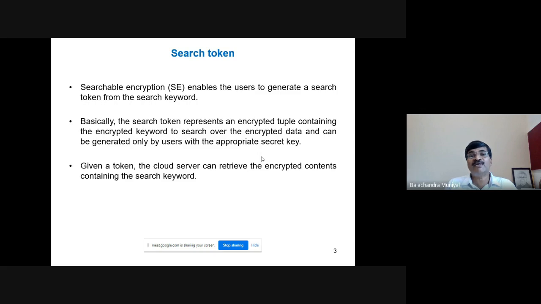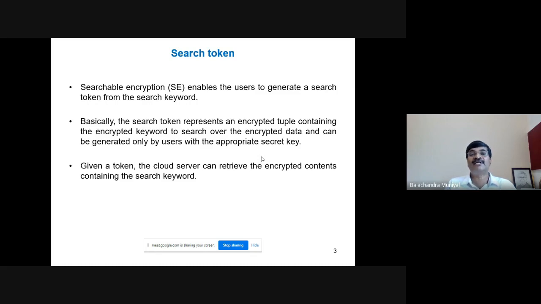This encrypted keyword is called the search token, but in addition to the encrypted keyword, it contains other information as well, which will be clearly explained after completing some part of the discussion.